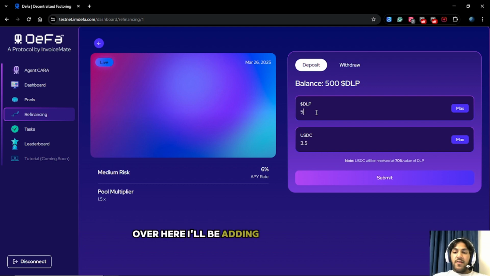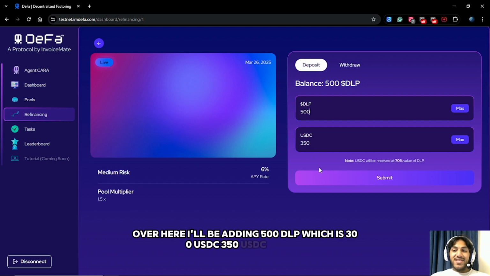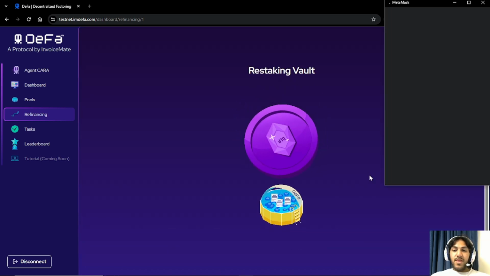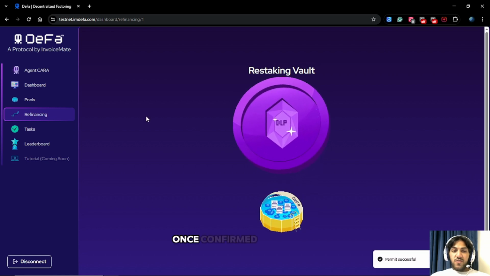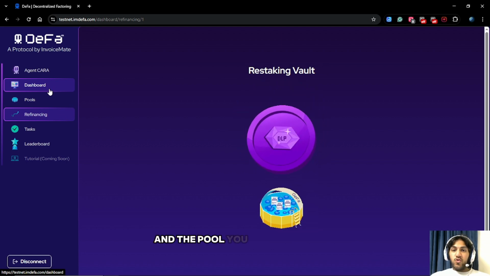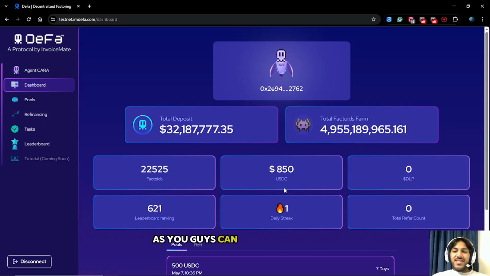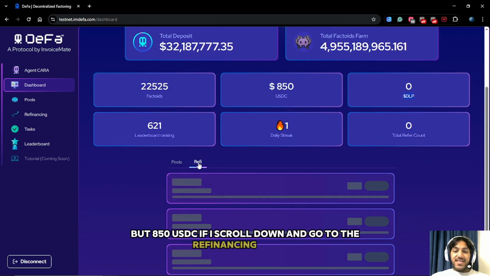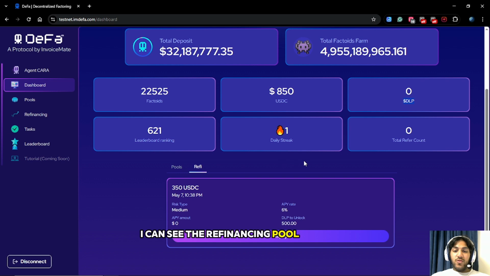Over here, I'll be adding 500 DLP, which is 350 USDC. Submit. Once confirmed, once again, you can go to the dashboard and check your USDC and the pool you have invested in. As you guys can see, I have 0 DLP, but 850 USDC. If I scroll down and go to the refinancing section, I can see the refinancing pool that I've invested in, the APY, the risk type, and the amount of USDC I got from it.